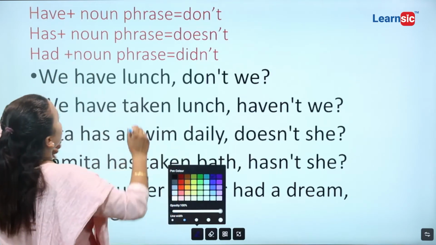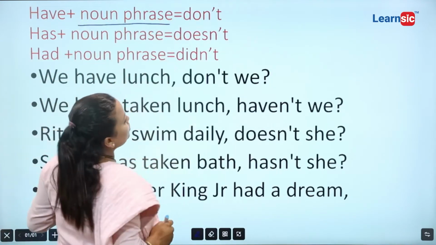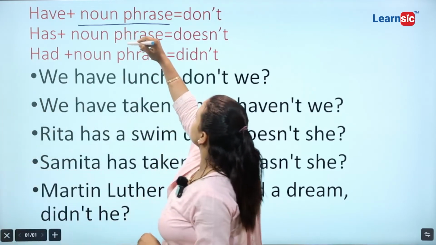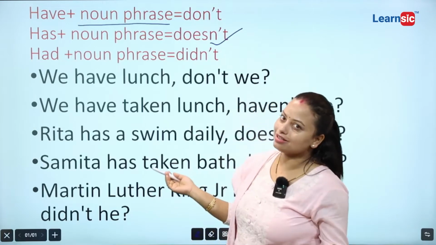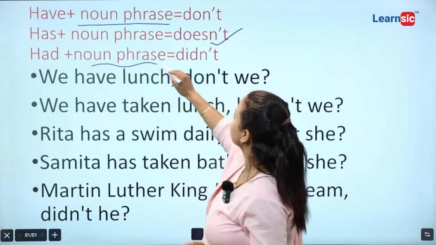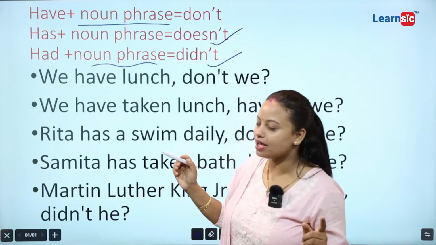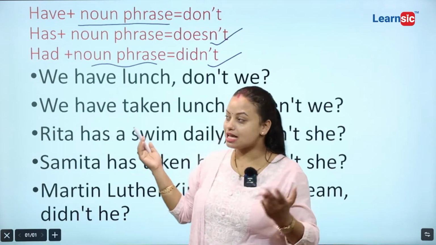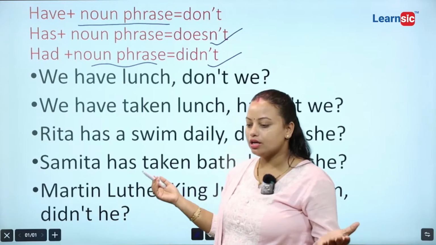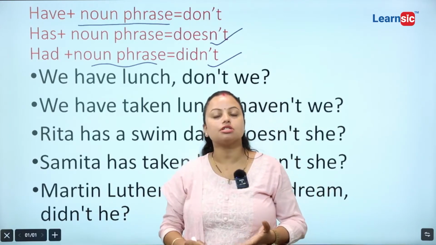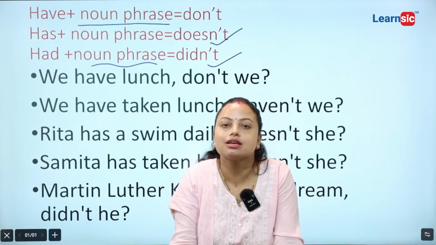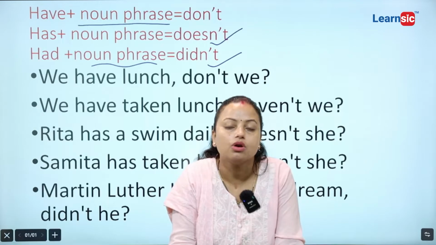Okay, if there is have plus noun phrase, then we have to write don't. Okay, this is the first case. And if there is has plus noun phrase, we have to write down doesn't. And finally, if there is had plus noun phrase, we have to write down didn't. Okay, please be very careful. These are the cases you might get confused in coming days, or while reading from examination point of view. Generally, there are cases of asking and exceptional cases of question tags.